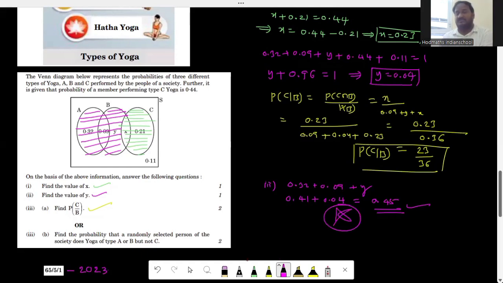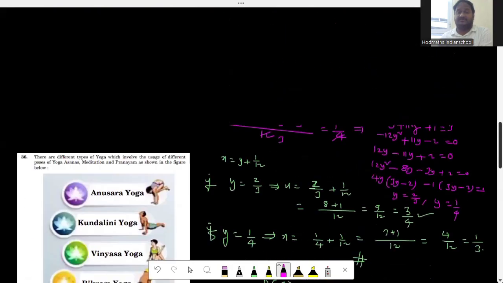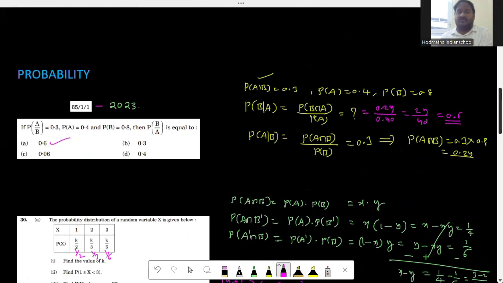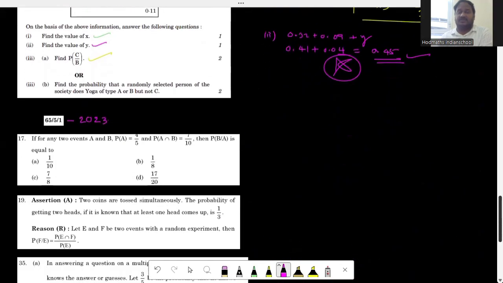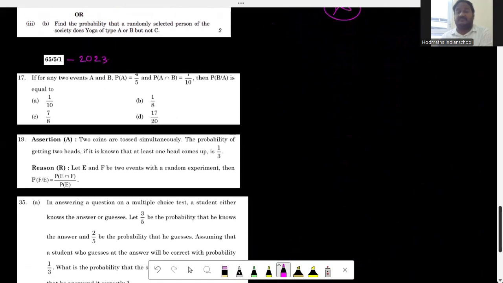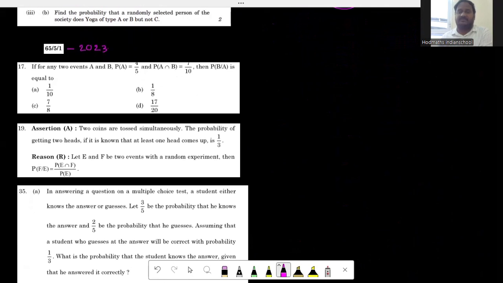So this way we can answer the problems given in the code 65 of 1 of 1. And next we have code 65 of 5 of 1. So let us see what kind of questions were given in this particular paper.